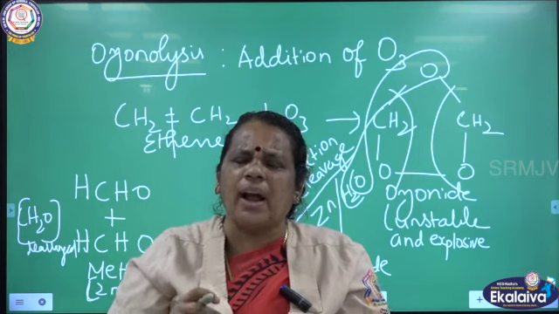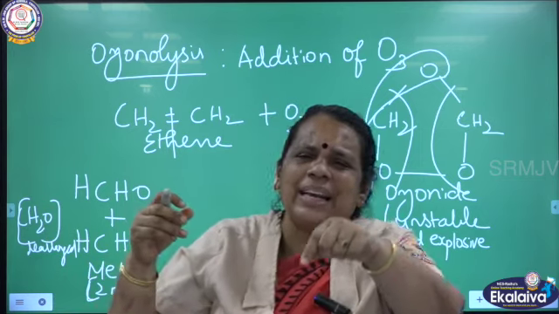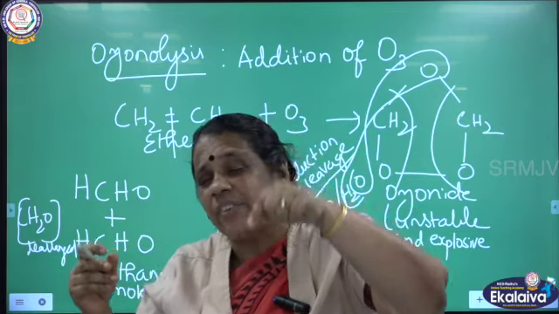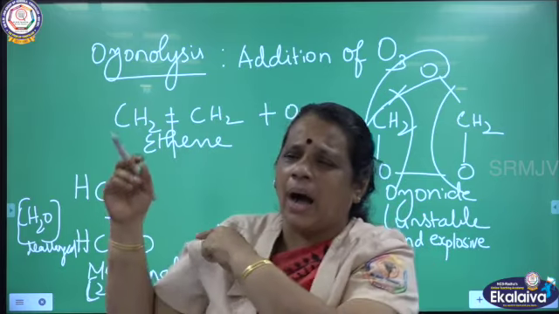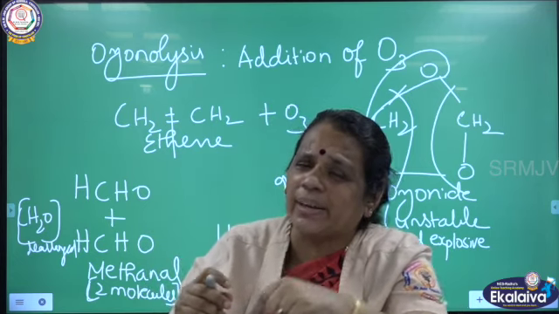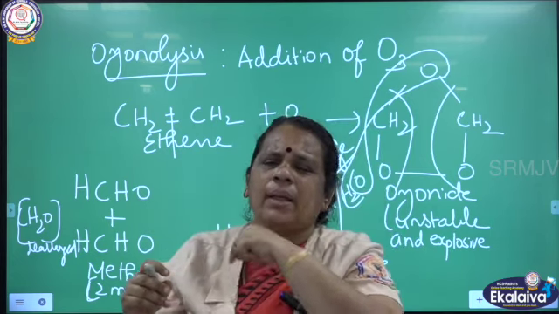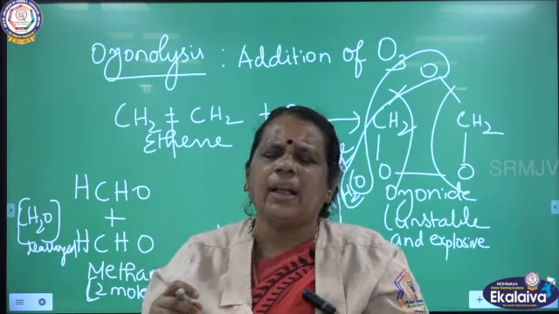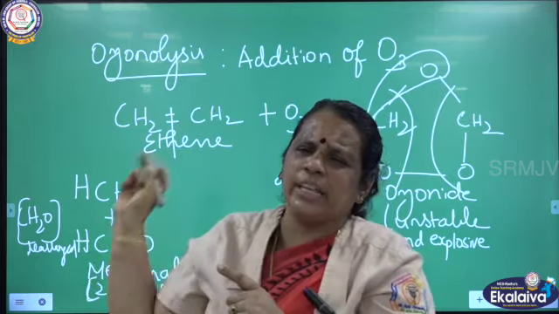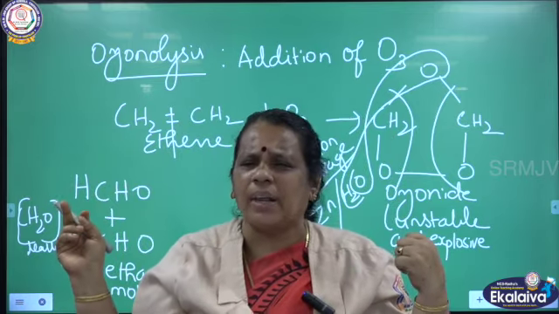So this ozonoid, next step, reductive cleavage. Reduction means adding hydrogen. We can add hydrogen in the presence of nickel, palladium or platinum catalyst, or we can bring about the reductive cleavage using zinc and water. So using zinc and water, I am doing reductive cleavage here. The bond is cleaved here. Oxygen from the ozonoid combines with water to give hydrogen peroxide.